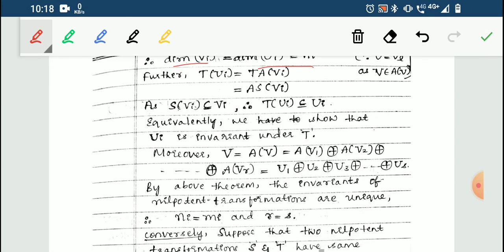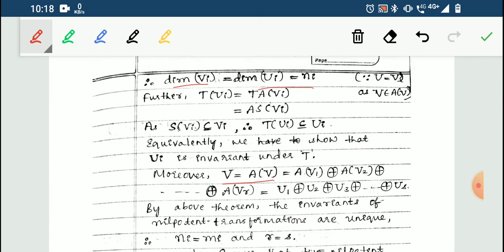So moreover we can do this, V is equal to AV. How do we get V is equal to AV? Once again, A is an invertible transformation. It will have the same dimension and it's onto also. So I can write V is equal to A of V.